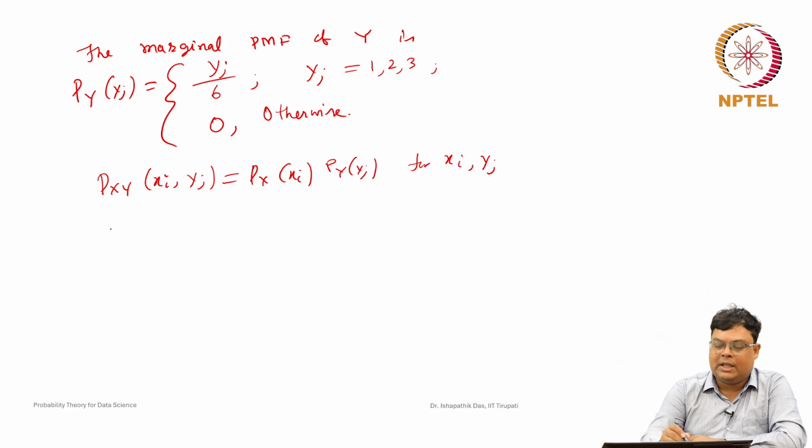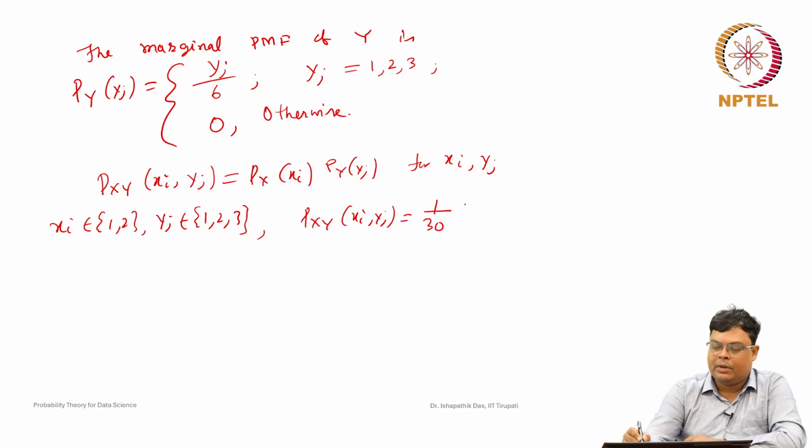Now you can see that if xi belongs to 1, 2 and yj belongs to 1, 2 and 3, then Pxy of xi, yj is nothing but 1 by 30 xi square yj. That can be represented as xi square by 5 into yj by 6.